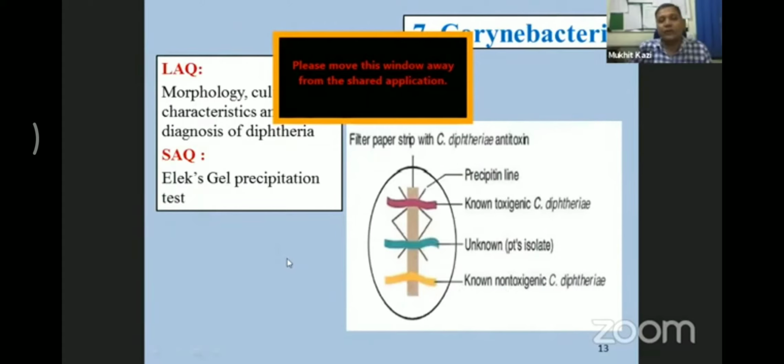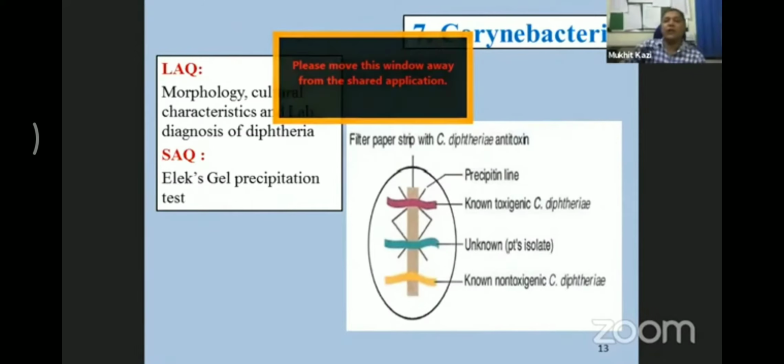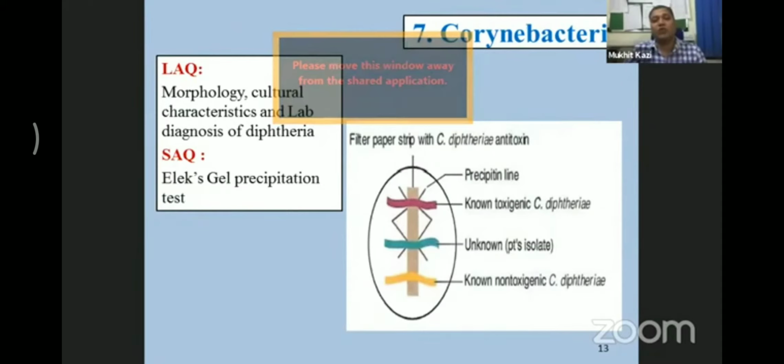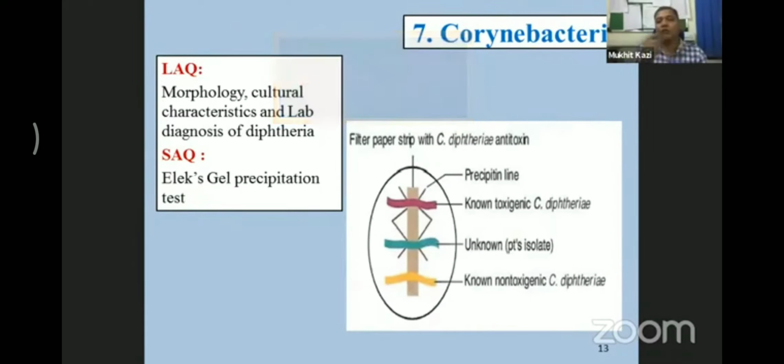So you remember this. The LAQ is also very important, and amongst the SAQs from this chapter is the Elek's gel precipitation reaction. And one of the MCQs is based upon the morphological characteristics, that is Chinese letter appearance. You may get a question: which amongst the following organisms shows the Chinese letter appearance? So you can just answer that it is the Corynebacterium diphtheriae.